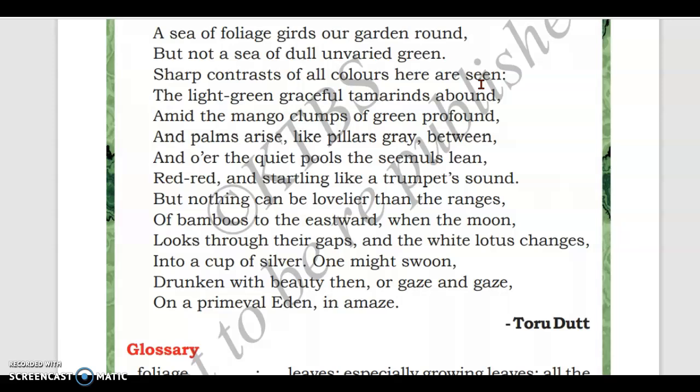Clumps means a group of trees. So mango trees are also in a group. Amid means in the middle of mango clumps of green profound. Profound means deep, so that is dark green. So the mango clump is dark green and the tamarind is light green. In that color contrast, her garden is beautifully seen.